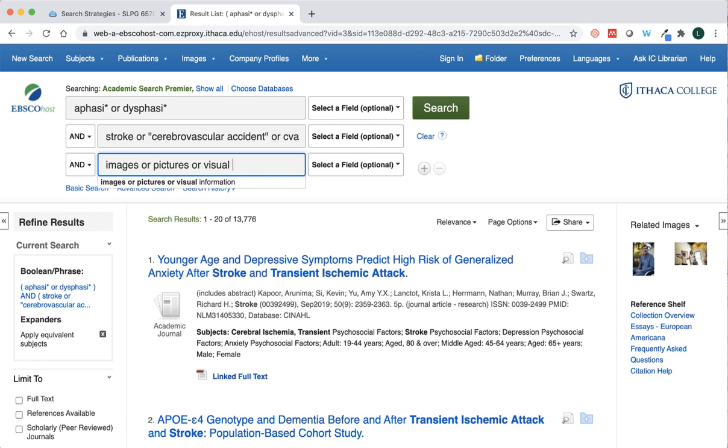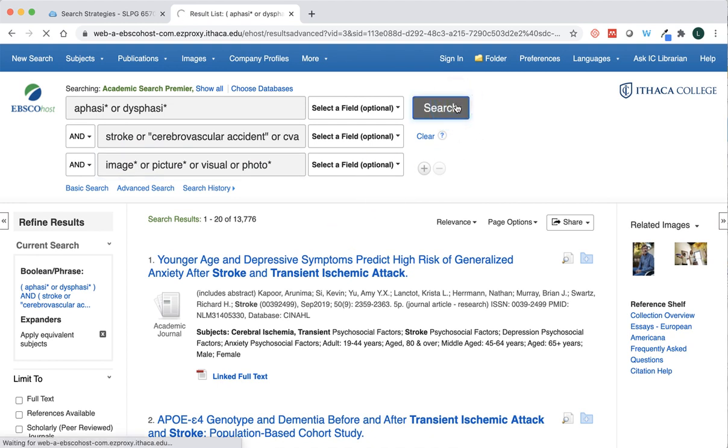I thought it would be broader than saying visual information. And I can do photo and truncate that with the asterisk for photo, photos, photography, all of that. And same thing here, I can get rid of the S and do picture or pictures, image or images, things like that. Okay, so now I'm going to search.